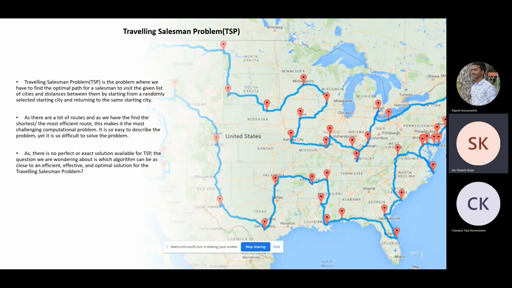So while going through this problem, we wondered what the different algorithms that can be used are, which is efficient or effective, and which comes close to the optimal solution. And that's how we picked this project.